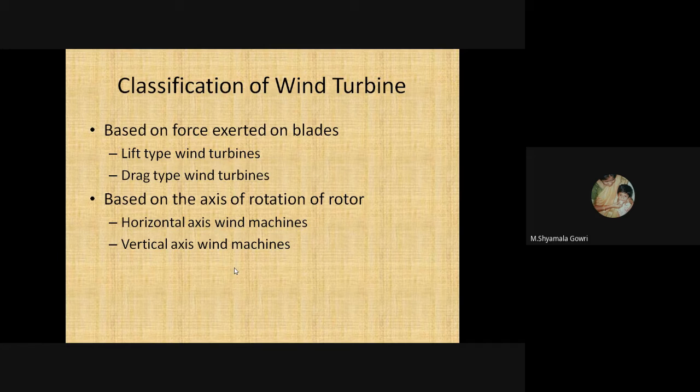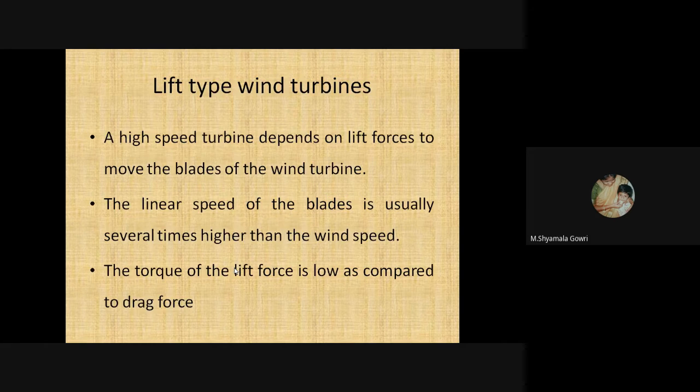Next we will see the classification of wind turbines. Based on the force exerted on the blades, wind turbines are classified into two types: one is a lift type, another one is a drag type. Based on the axis of rotation of the rotor, wind turbines are also classified into two types: horizontal axis and vertical axis. First we will see the lift type wind turbine.